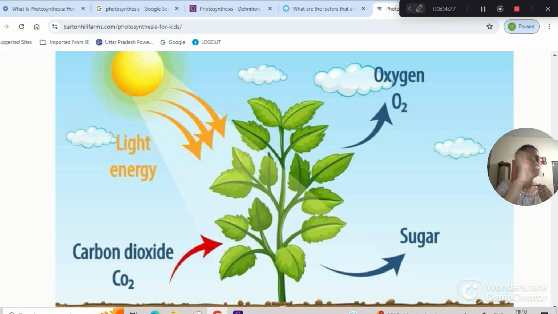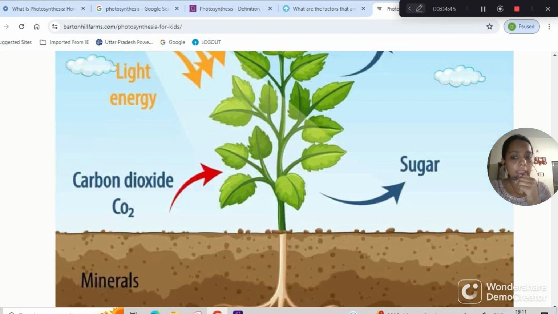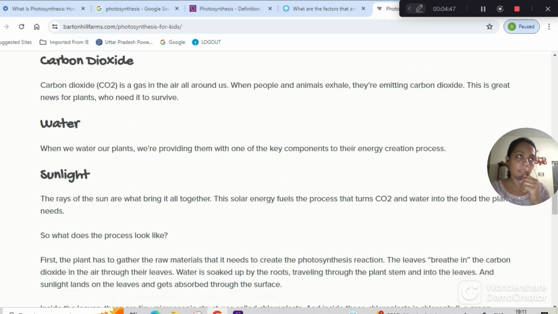Okay. So this is photosynthesis in a simple one word answer. It is the light reaction. It is the food manufacturing process of the plants. The green parts of the plant, that is the leaf, is the kitchen of the plants. Now let's find out the components. As I told you, what are the essential components for photosynthesis? Let's read what they are. One is carbon dioxide, one is water and one is sunlight.